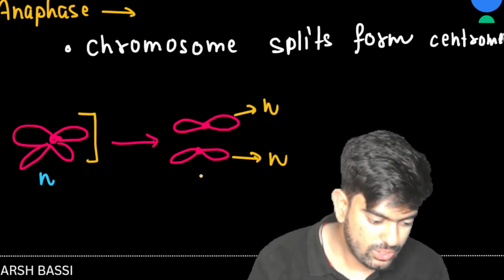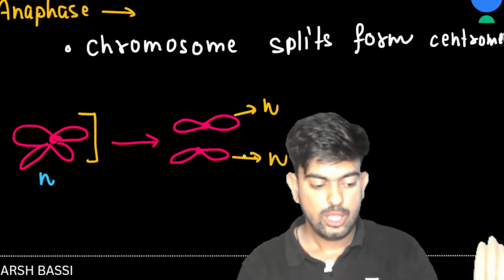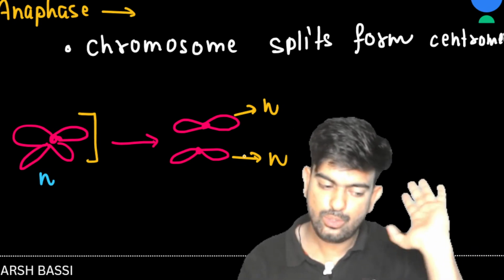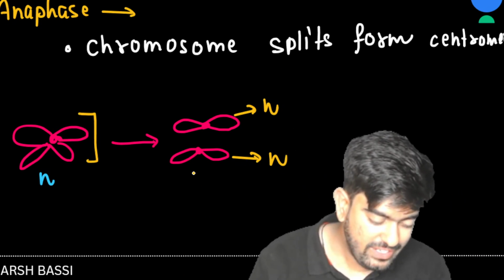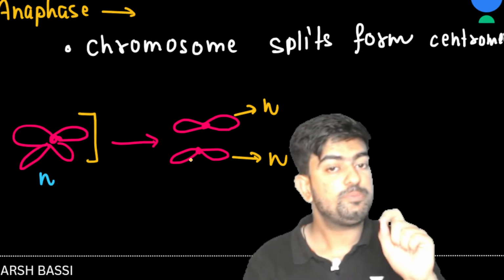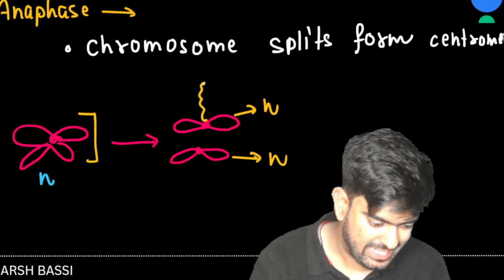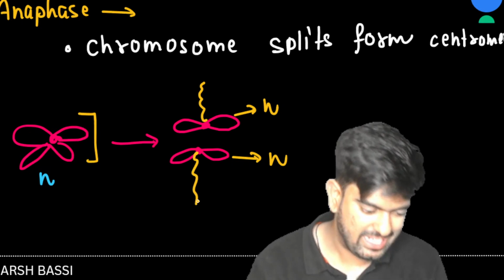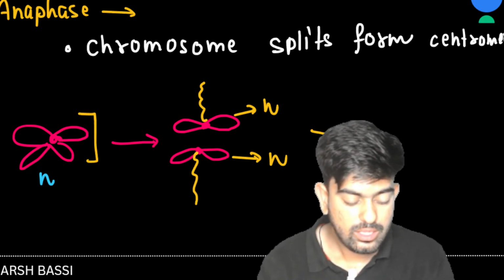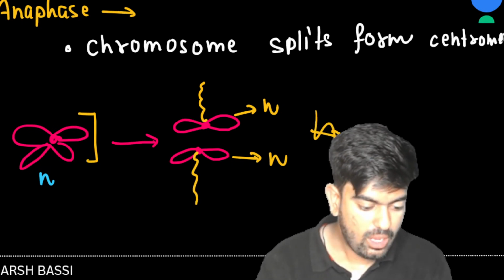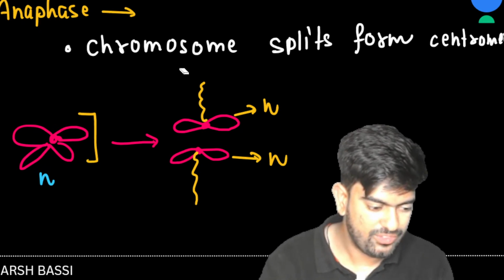Okay, so this will be now N and N. Clear? So this is how in anaphase they are going to divide. And here we have the spindle fibers. The spindle fiber is attached here and also here. So now the chromosomes will move.